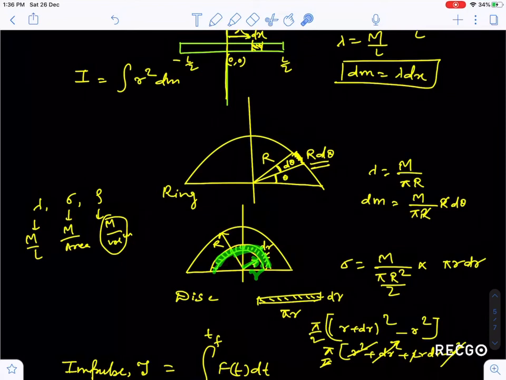Okay, now for a disk I will take a ring at a radius r of thickness dr, guys. This thickness dr and a ring of radius small r. Now, guys, I know that for this sigma is required.